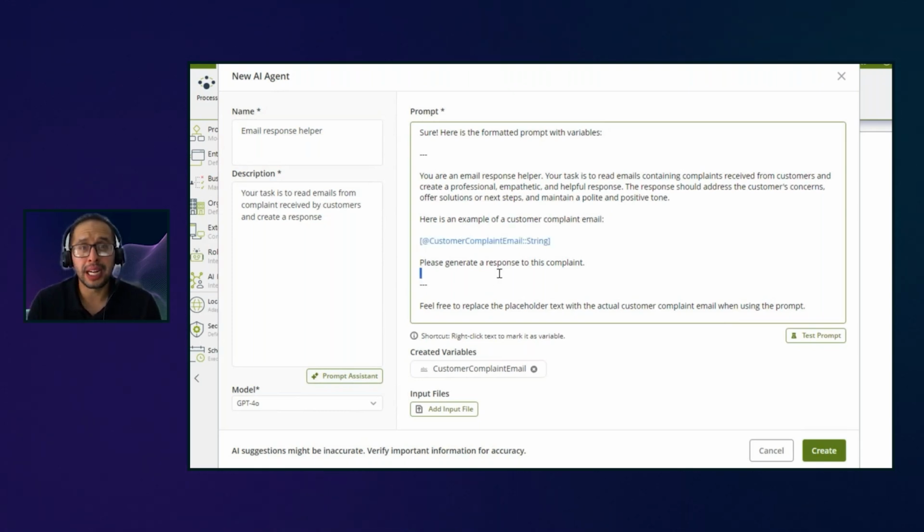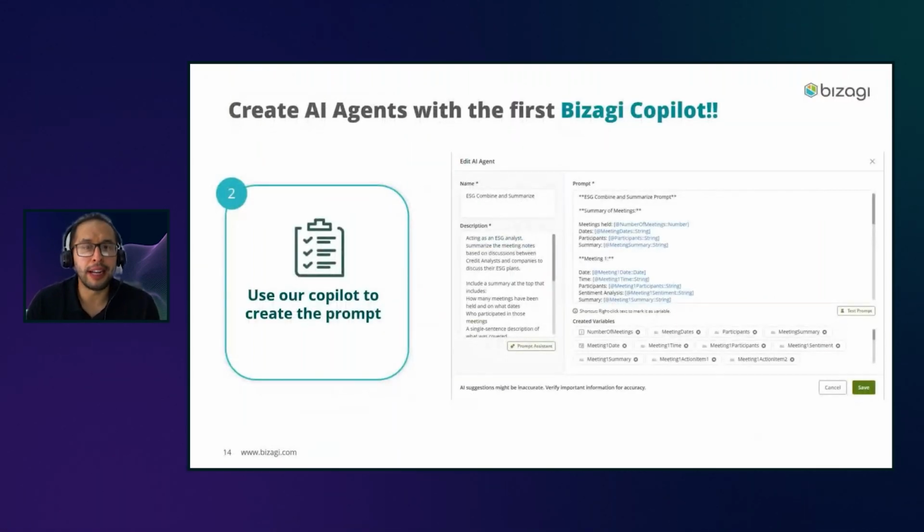So this copilot will facilitate the creation of AI agents from scratch, and it is going to use these two elements, title or name and description, using natural language, and it will help you a lot to create these agents in a really easy way. Okay, so first, Bizagi Copilot available in this Bizagi Fall 2024 version.